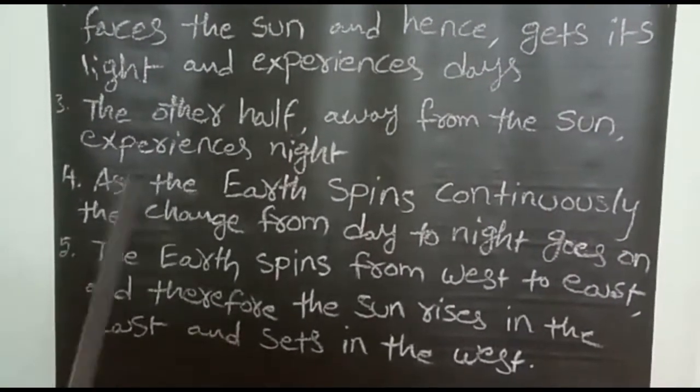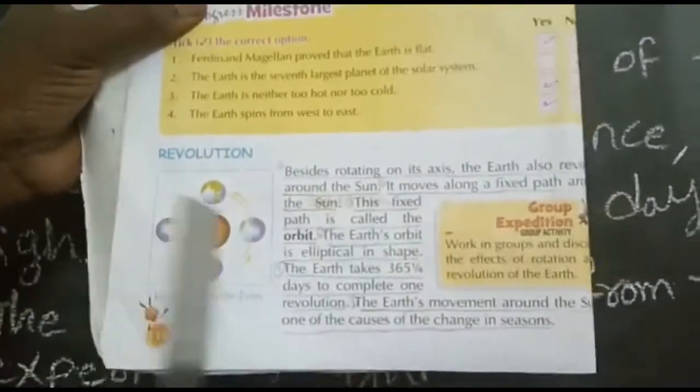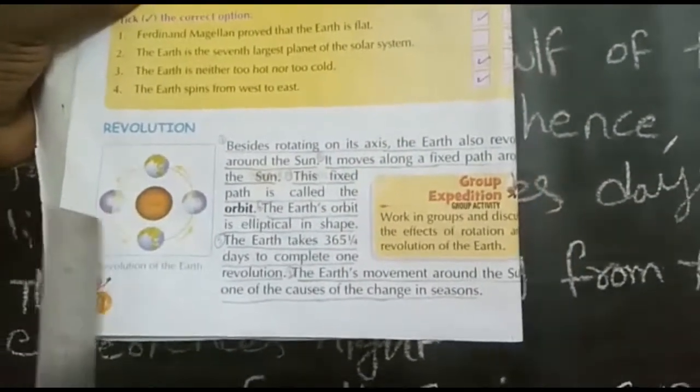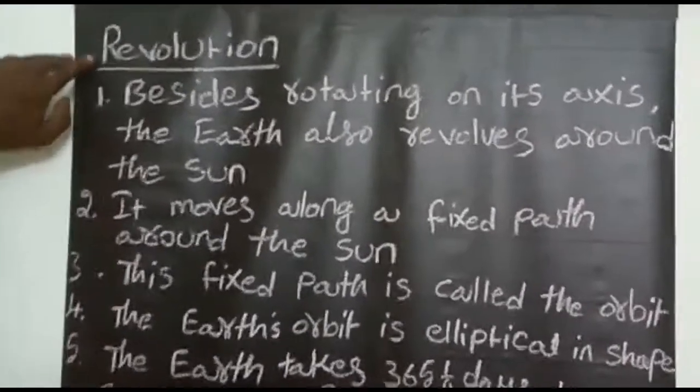How does it spin? I will show the picture. See, like this. The Earth spins from west to east. It is spinning like this. Now we are going to discuss the revolution.